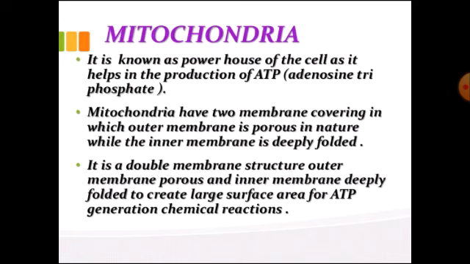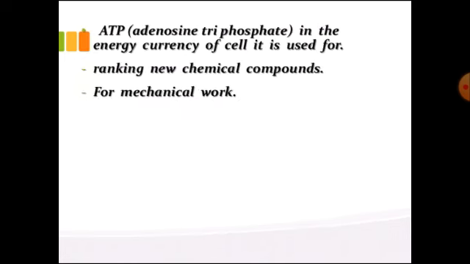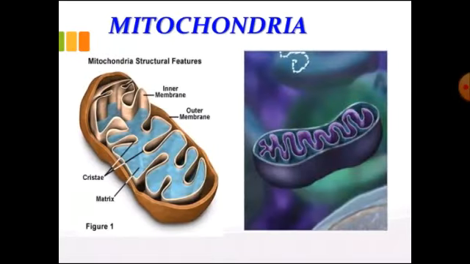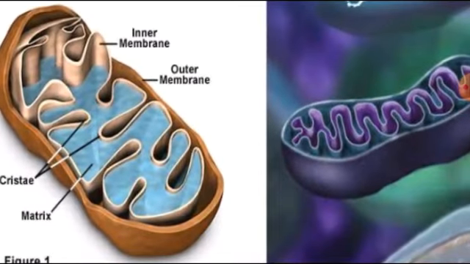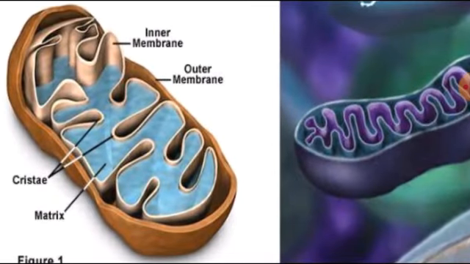As I told, mitochondria are commonly known as the powerhouse of the cell because they contain the enzymes necessary for the total oxidation of food and for release of a high amount of energy. Whatever enzymes are required for respiration or for the oxidation of food material are found in the mitochondria, and that's why the mitochondria is known as the powerhouse of the cell.